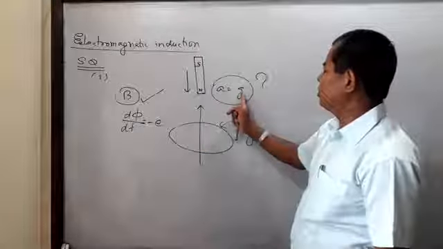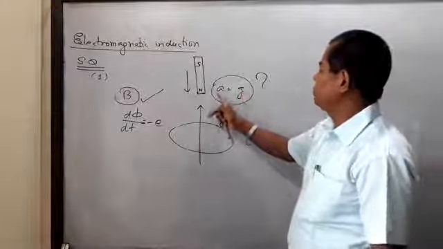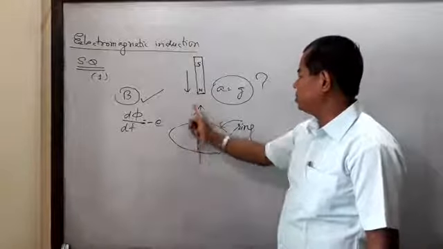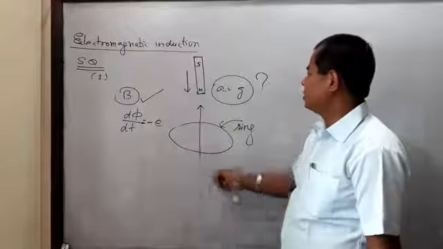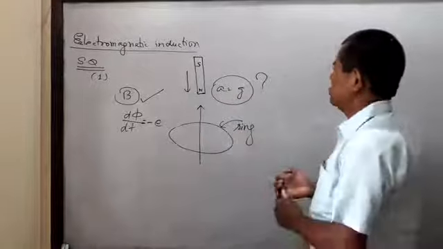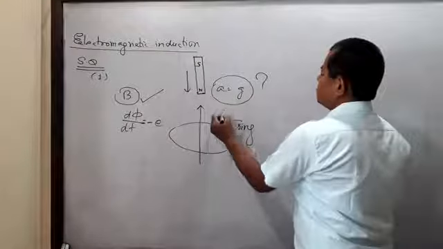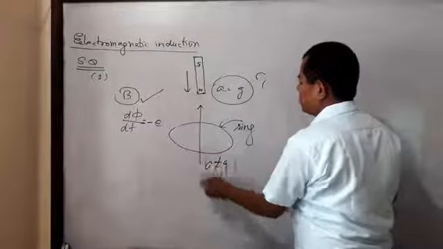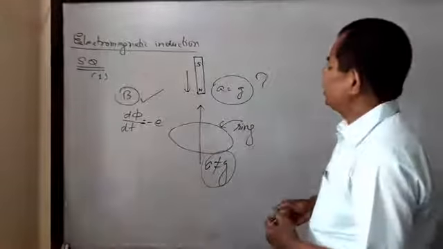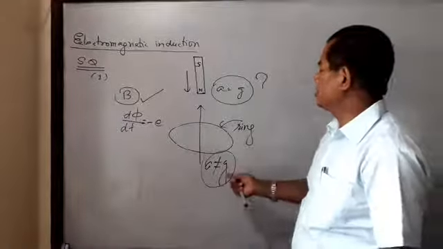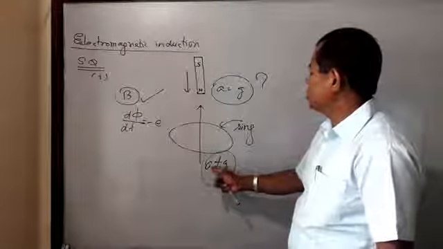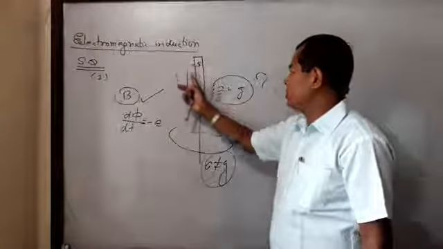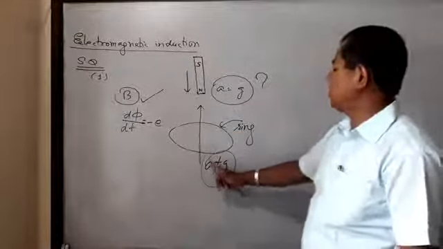Then this is not a case of free fall, because it behaves as an opposing force, like a viscous force. In this case, acceleration is not equal to g. That is the answer: the acceleration due to gravity is not equal to the acceleration of the bar magnet. The body is not in free fall. A is not equal to g.